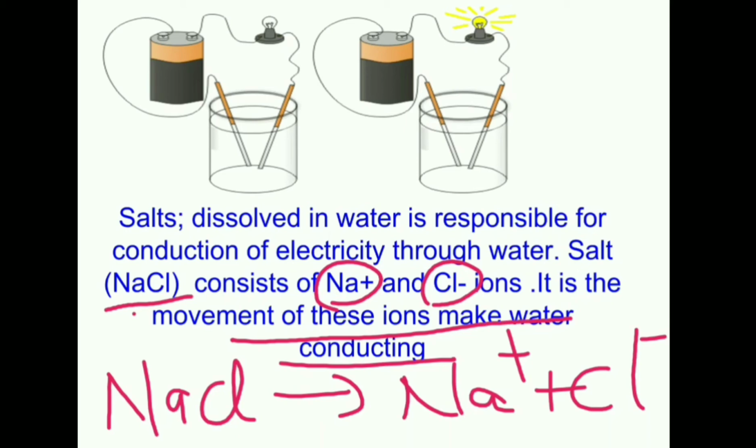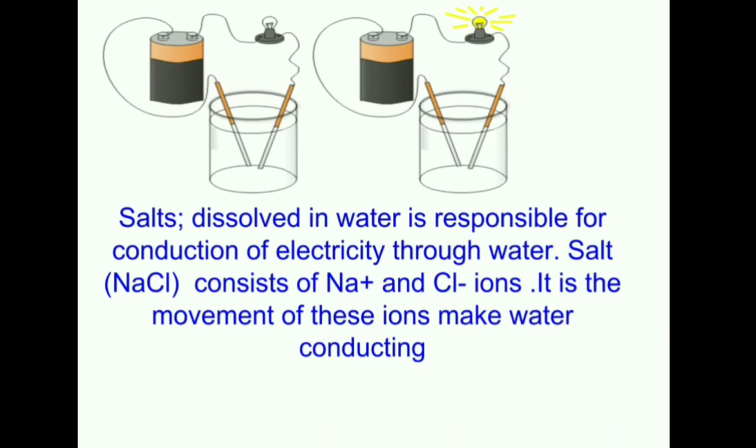So that means we can conclude in the previous activity that the solution in which the bulb was glowing, the ions were present in that particular solution and the movement of those ions was making that solution conducting. Whereas the bulb does not glow in the case of oil or glycerine, that means solution is not having ions. So the molecules of the salt, acid or the base dissolve in water which break up into ions.